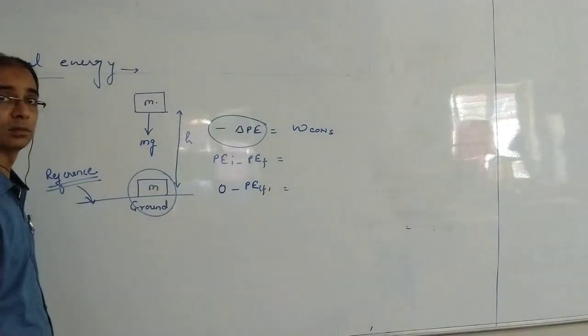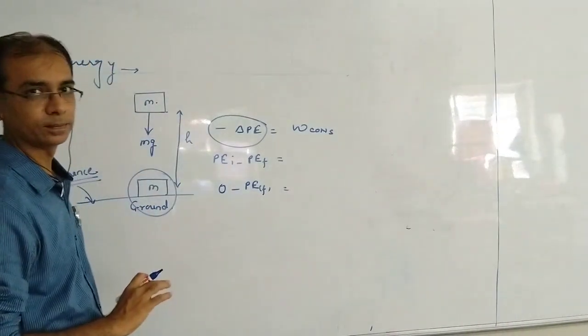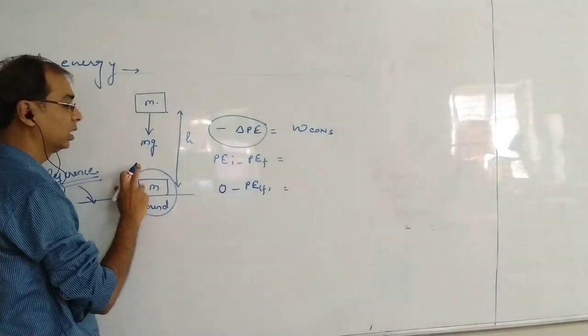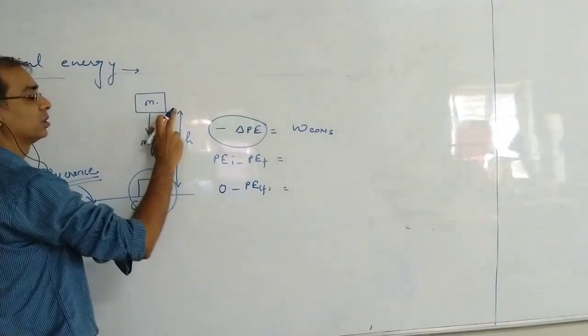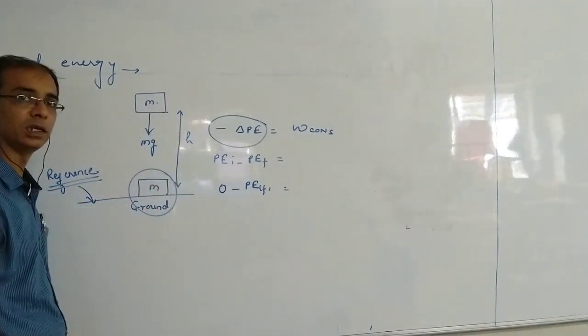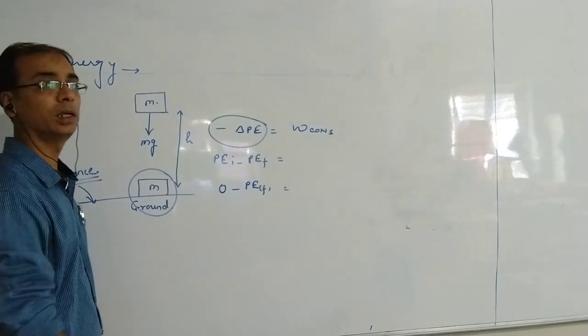Yes, it's not changing. So what is the work done by the gravitational force? mg acts downwards, the displacement is upwards by h, and the angle between the force direction and the displacement direction is 180. So the work done will be negative.